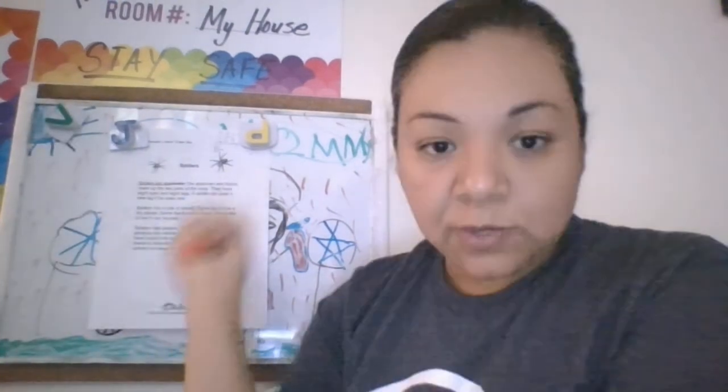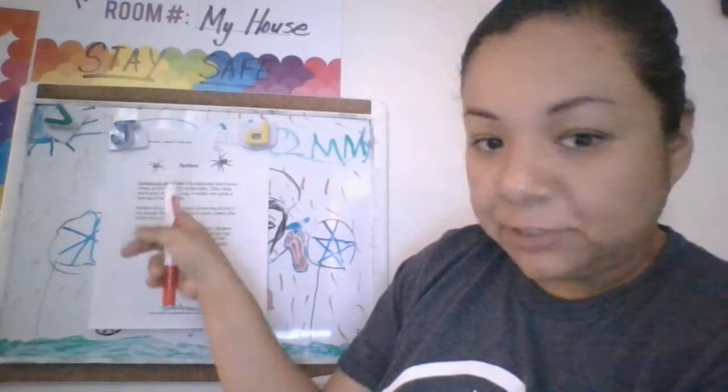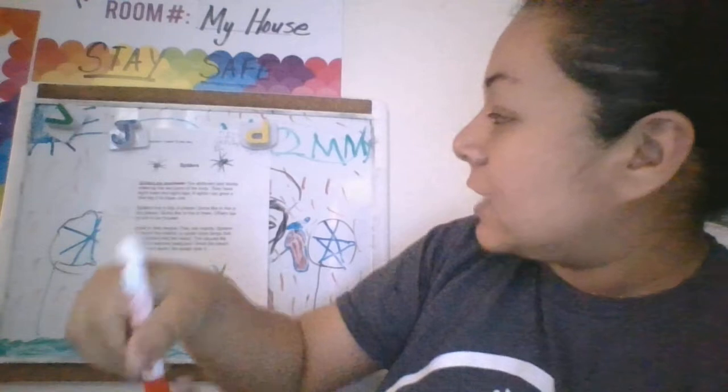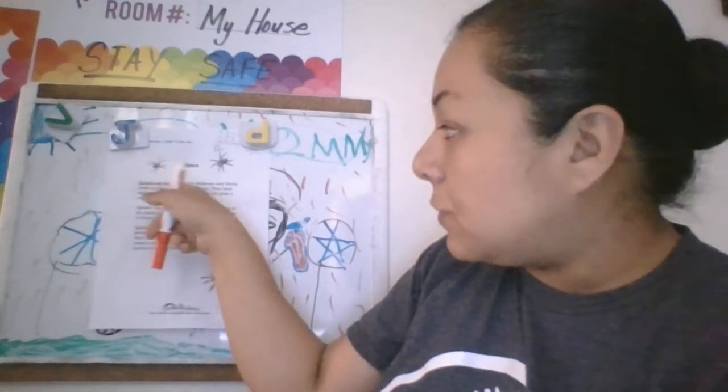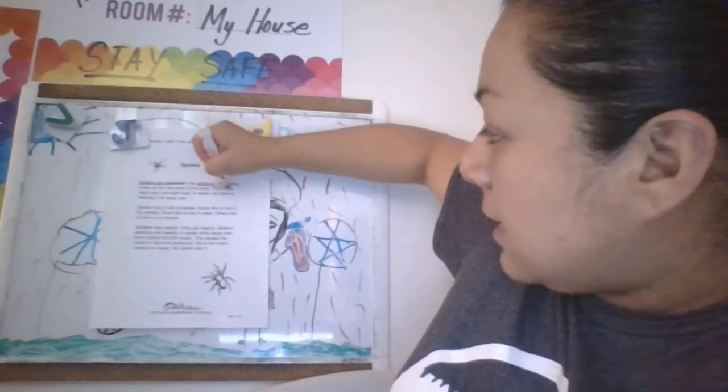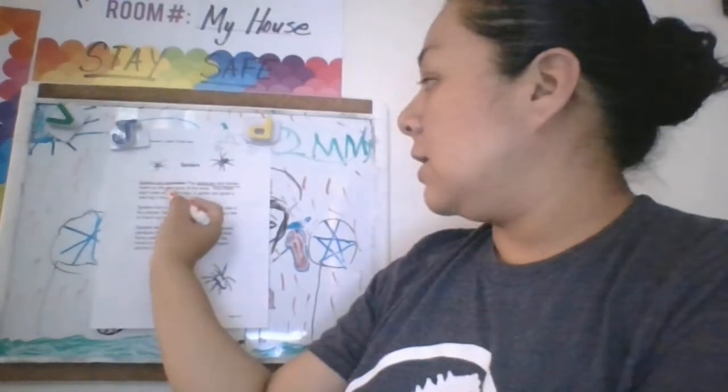The second question says, what are the names of its two body parts? Let's go back and look, because this is what we have to do: practice going back to reread. The abdomen and thorax make up the two parts of the body, and that was in my question. What are the two body parts? And here you go, the abdomen and thorax. And you can underline that sentence right there.